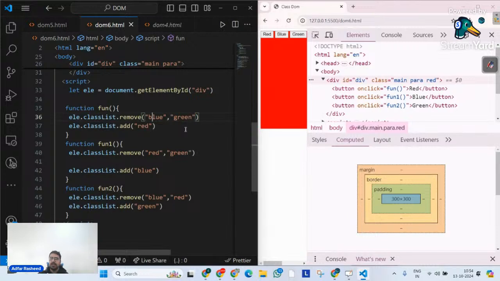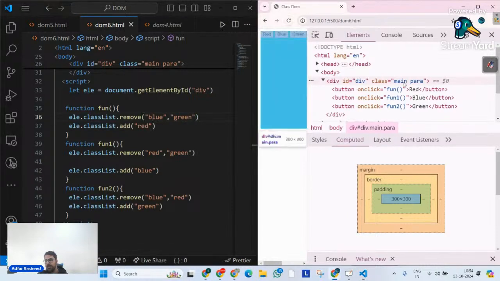Sir, when I go to this web application for the first time, there is neither a blue class nor a green class. And when I click on red, why is this method not throwing an error? Because you simply need to understand that this method removes one or more classes from an element, and if the mentioned class does not exist, then the method does nothing.